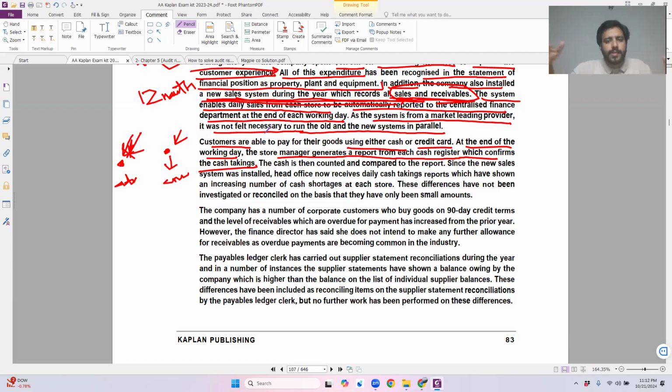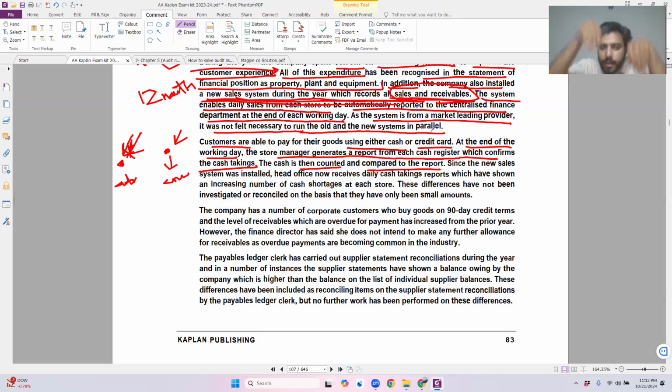So in total, he is summing up all the cash, how much sales we have made during the day. The cash is then counted and compared to the report. So basically, the system will make a report that this is the amount of sales that you have made. So the exact same amount of cash plus the credit receipts should be within the tills, within the register as well. Do you agree with this?